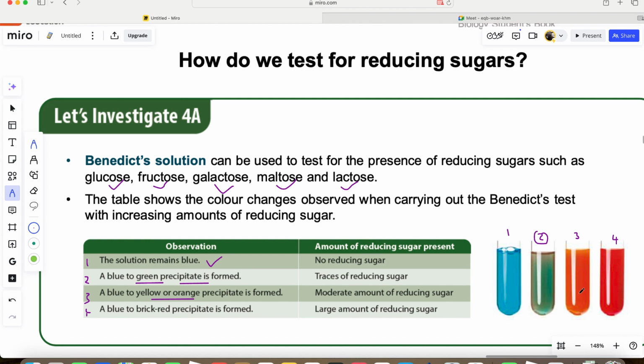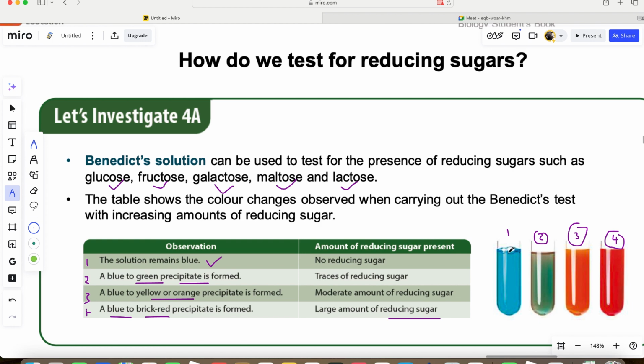If you have yellow color or orange color, or a mixture of both, then there is a moderate amount of reduced sugar. But remember the Benedict solution is blue, and if the blue changes to a brick red precipitate, then we say there is a large amount of reduced sugar, like this one.